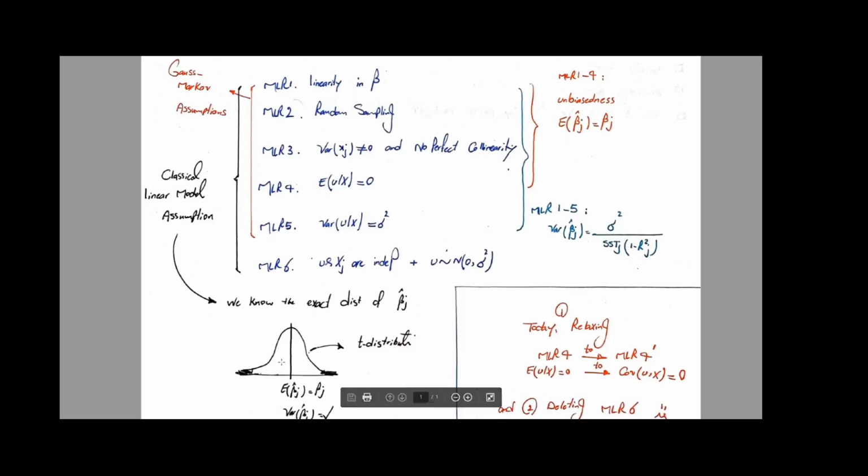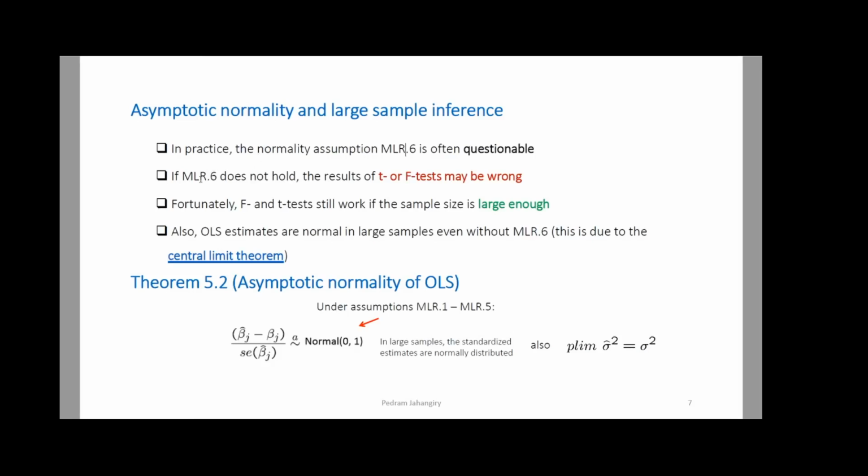I cannot do F test, I cannot do T test, I cannot construct confidence intervals. And guys, be careful. When I say that I cannot do, it means that it's wrong to do that. You can go ahead and calculate F test, T test, and confidence intervals, but you cannot rely on those numbers if you don't have this assumption. So this is a critical one. If you don't have assumption number 6, we cannot say anything about hypothesis testing, right?